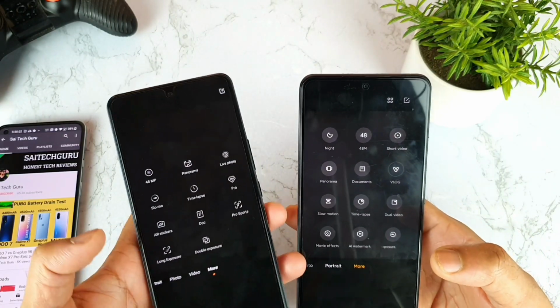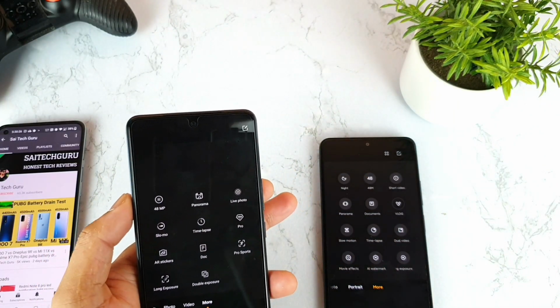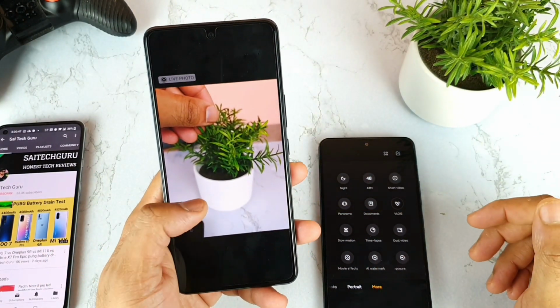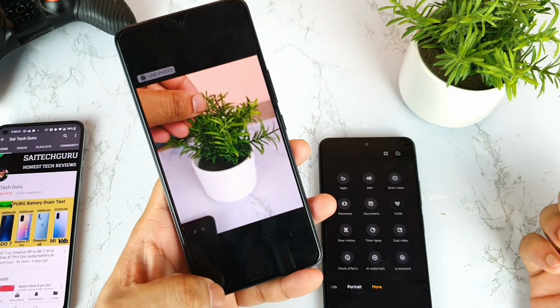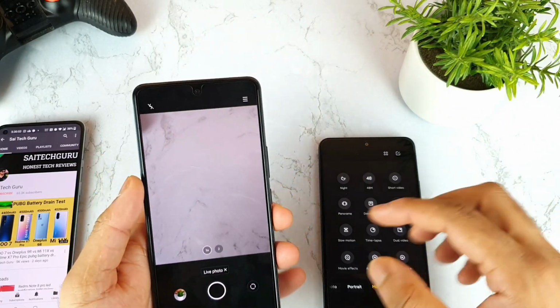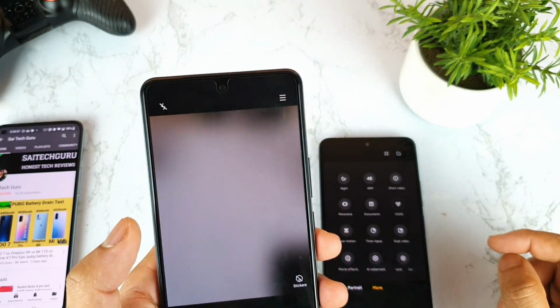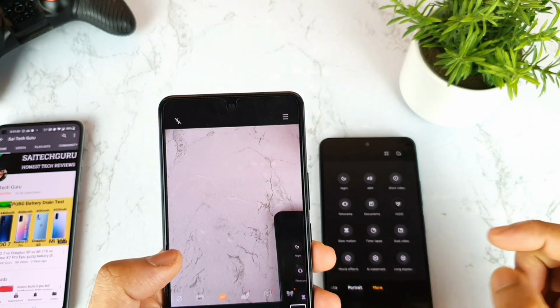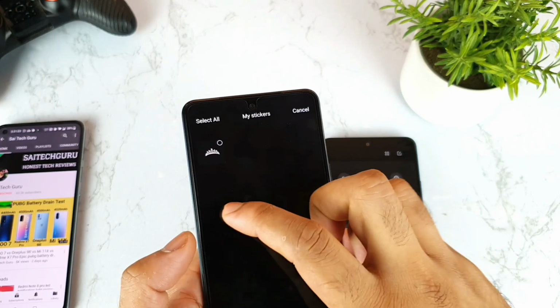So next area is the live photo. You do have the live photo option. By using this live shot, you can actually take images the same way as in the iPhone, as you can see, live shots, which you can take in this IQ7 at this point. Let me try to show you the other options, which is the AR stickers. As you can see, you got the AR stickers as well, which you can use on your face in case you want it. So those are the other options.